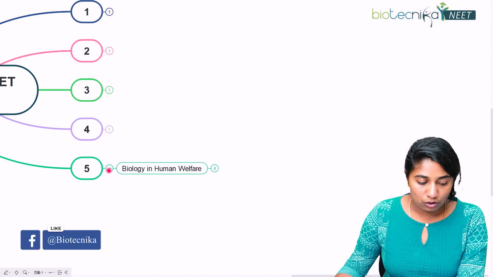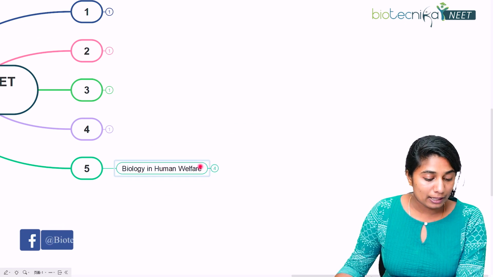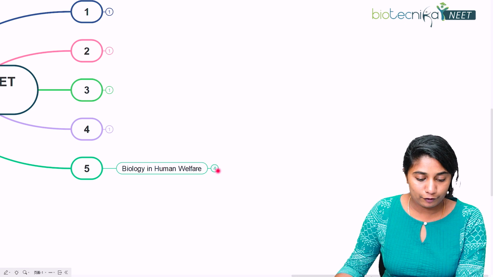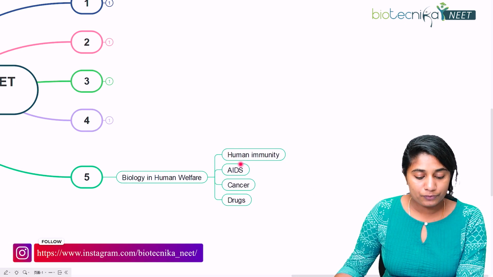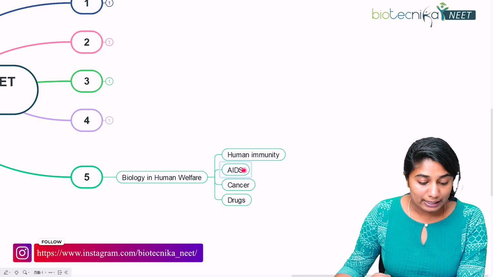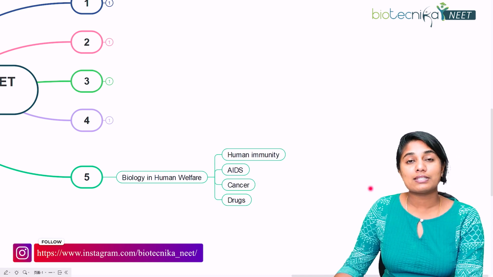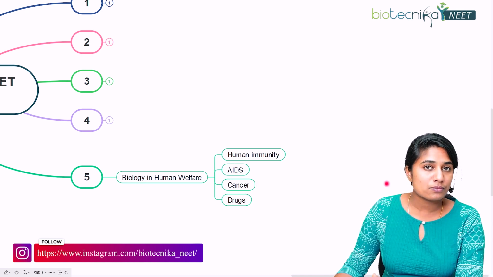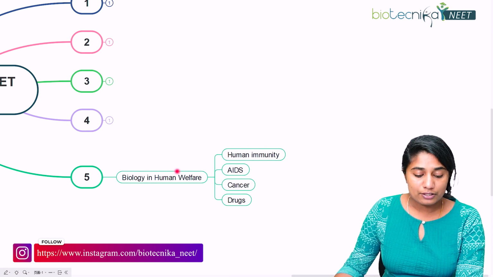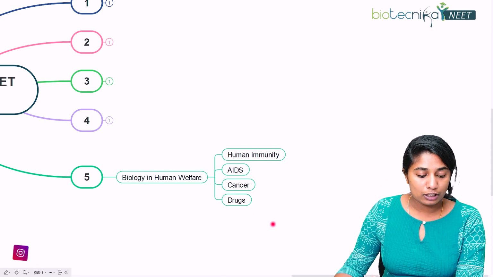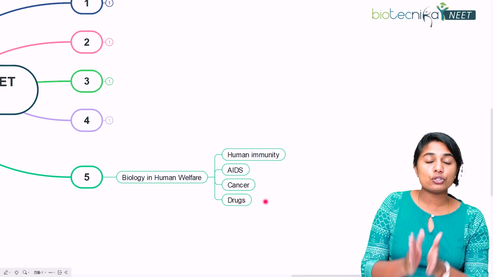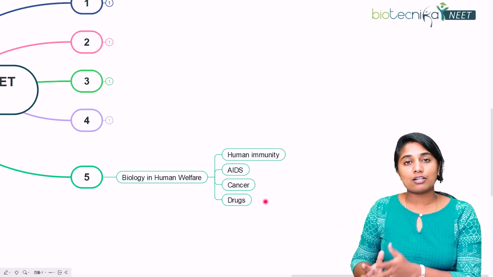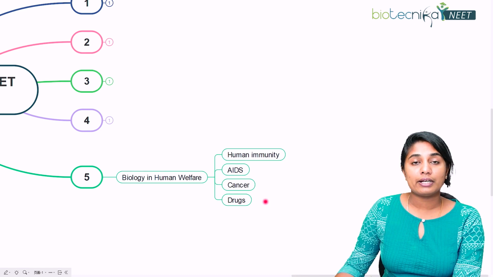Right, so moving on to the fifth chapter, that is, biology in human welfare. What are the different topics? It's human immunity, and different diseases like AIDS and cancer. What are the causative agents? What are the symptoms? What is the cure for it? All of this you need to give importance to, as well as the drugs that are necessary to cure the diseases that are caused in humans because of microbes.